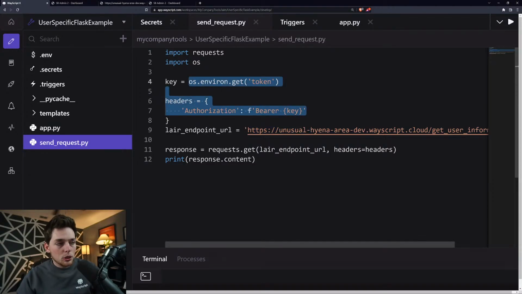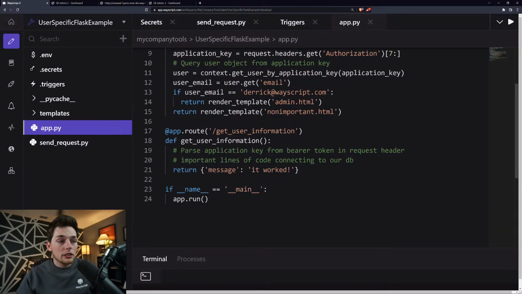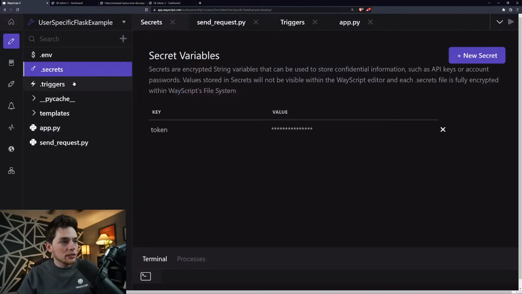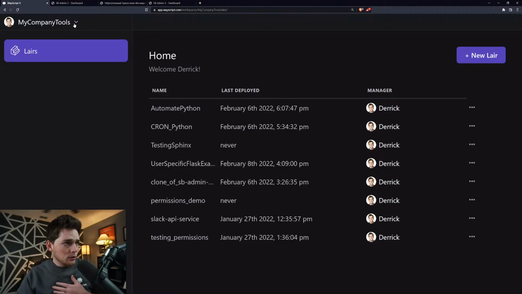So this gets pretty powerful because you could imagine that what we're doing in our app.py is interacting with something that needs a second token. Say we're interacting with a database that has a bunch of information, or a service like Slack. What one person can do is put all those credentials into a .secrets manager, and then any user in your workspace, I will show you my workspace,